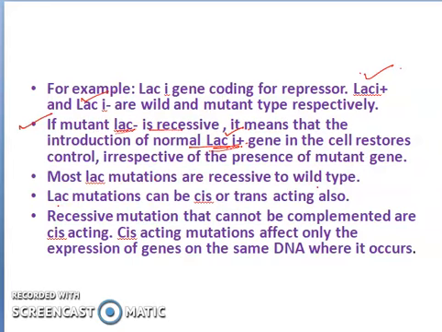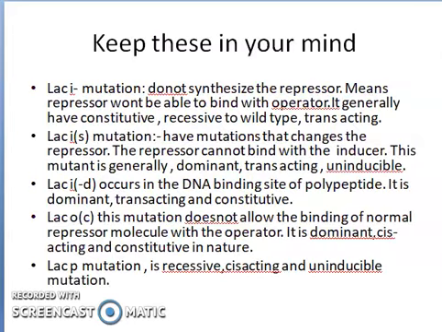The next point is that lac mutation can be cis or trans-acting also. Cis-acting means in the same DNA, trans-acting means in a different DNA, which we will be dealing with in some of the other cases. Recessive mutations that cannot be complemented are cis-acting. Cis-acting mutants affect only the expression of genes on the same DNA where it occurs, which I have told in this point. Now, in the next slide, we will be dealing with some of the conditions.